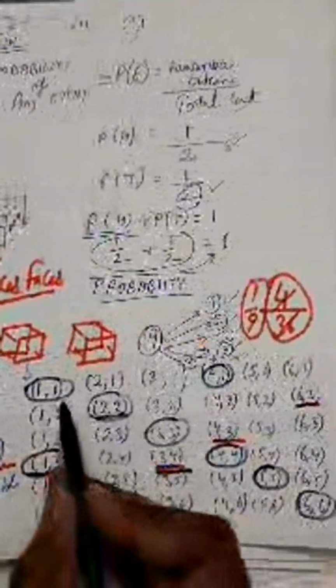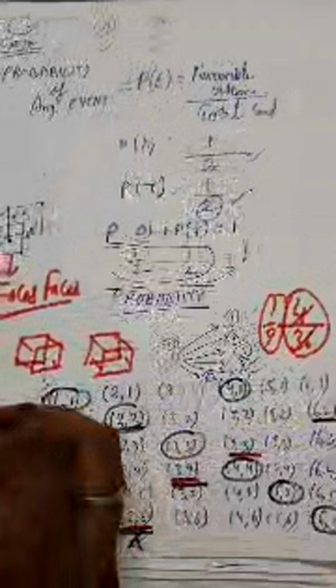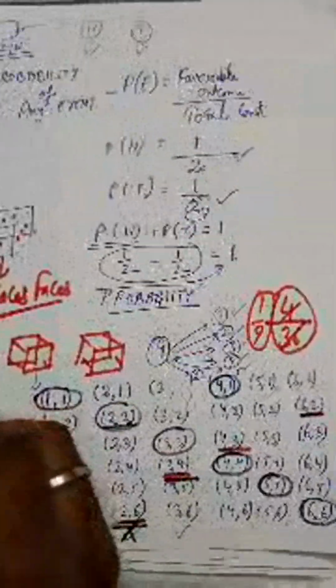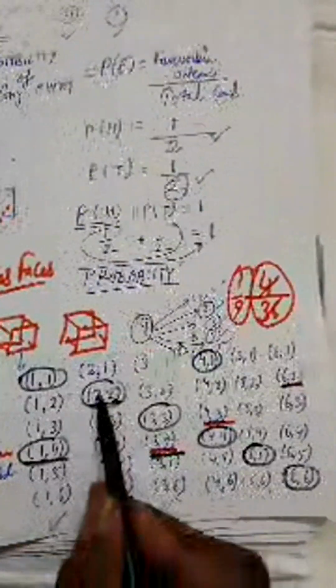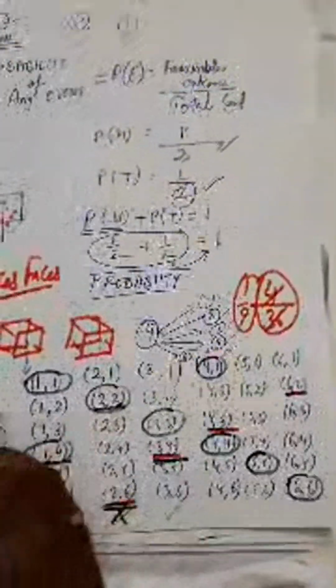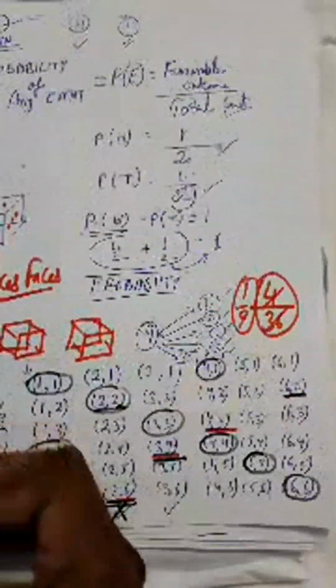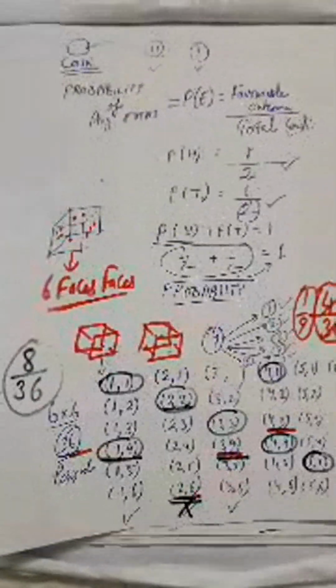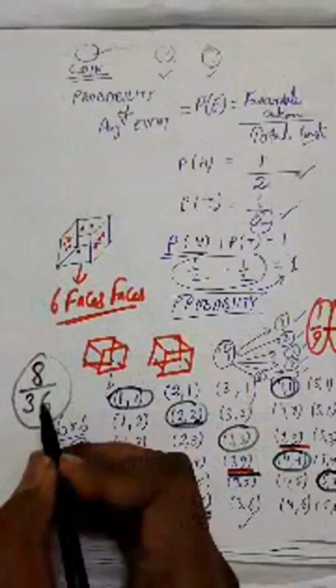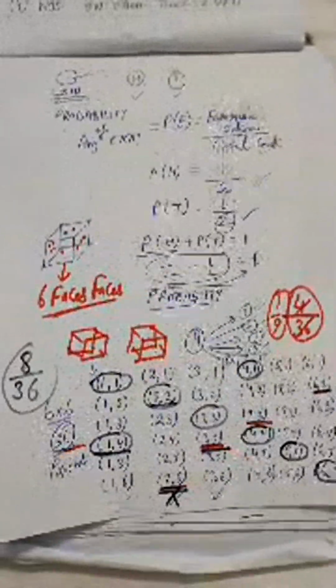So after counting this 1, 2, 3, 4, 5, 6, 7, 8, the probability will be what? This will be coming as 8, the number of perfect squares which are encircled in black, divided by total outcomes of the dice. So this is the probability of getting a perfect square, that is 8 by 36. Okay. 8 by 36 is the probability of getting the perfect square.